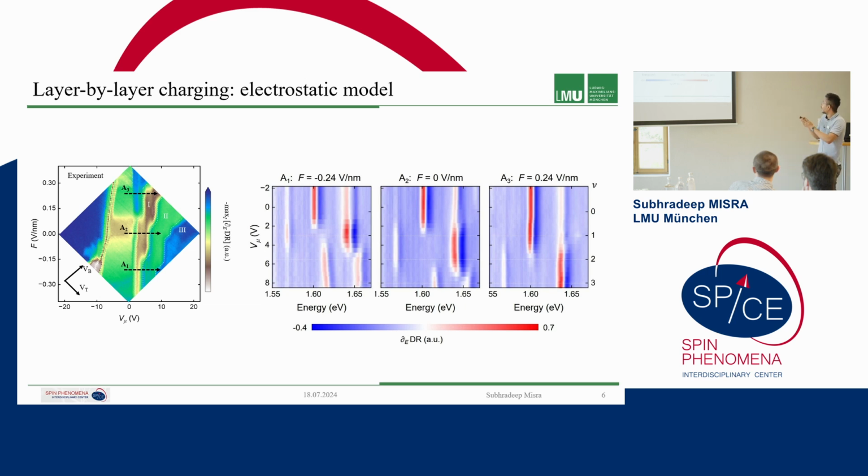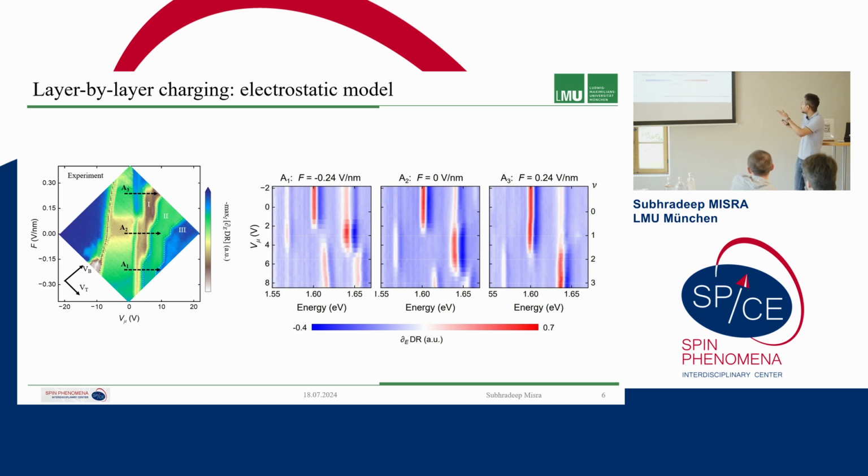And the opposite thing happens when we have a positive gate voltage. Here in this case we have a type 2 band alignment to begin with, and now the tungsten conduction band is lower than the molybdenum conduction band, so the first electrons are put in the tungsten layer. I am saying this because I know that all the moiré excitons arise from the molybdenum layer only. So this is why between filling factor 0 to 1 we see very little change here, because now the electrons are put in the tungsten layer. We see a small redshift here.